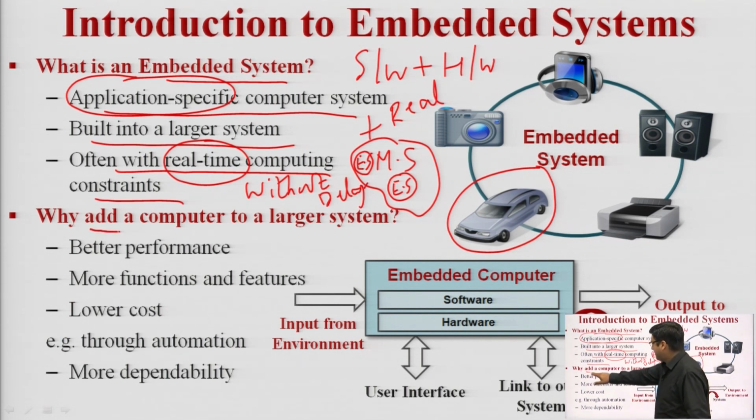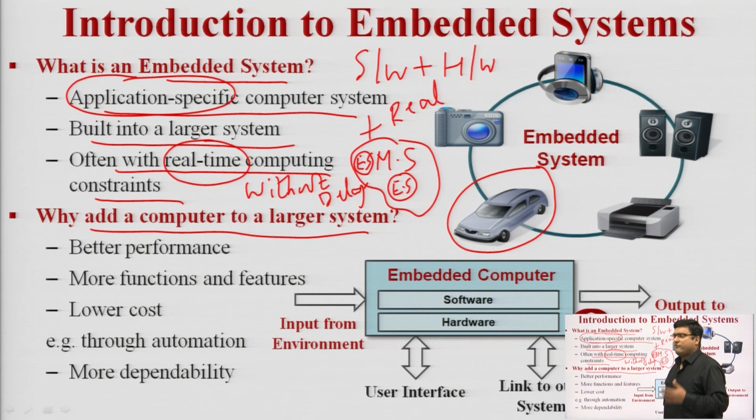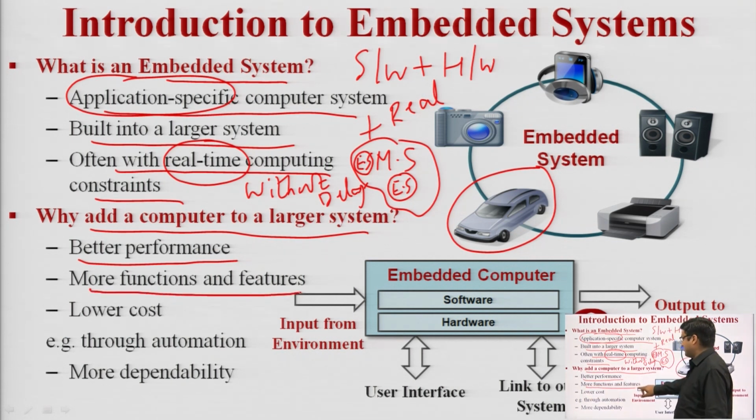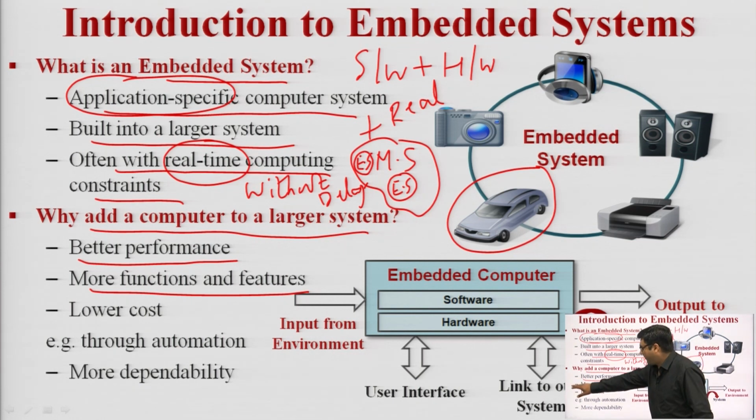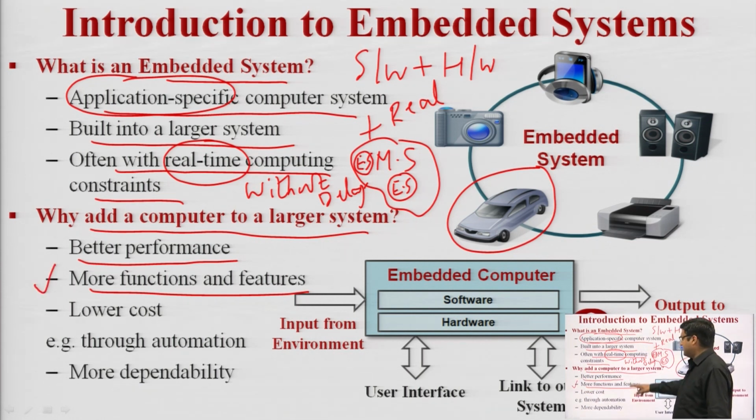Why do we use an embedded system, and why is it a part of a larger system? Why add a computer to a larger system? We add the embedded system into the main system for better performance. If we want better performance, then we have to include an embedded system in the main system. It provides more functions and features to the user as compared to a general purpose system.